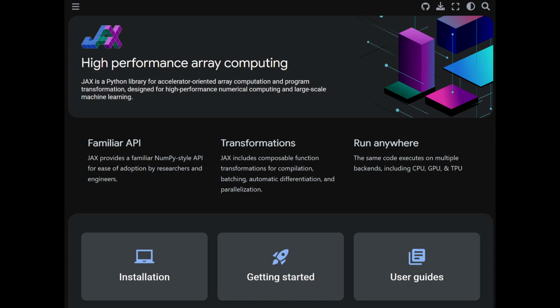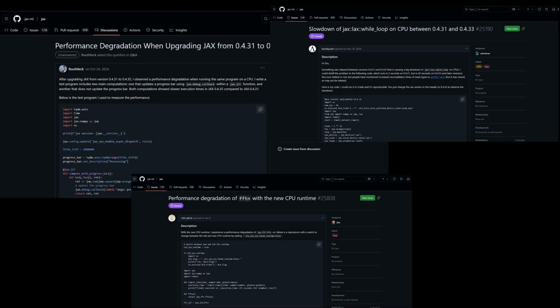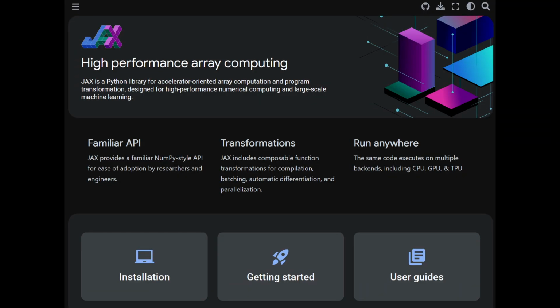In general, development prioritizes GPU and TPU support for JAX, often leaving CPU by the wayside, which is probably one of the most substantial downsides for many scientific programmers. Now let's talk about the core packages.